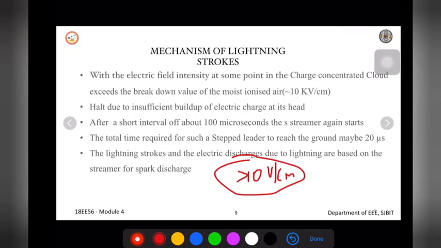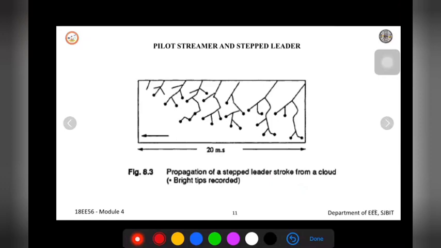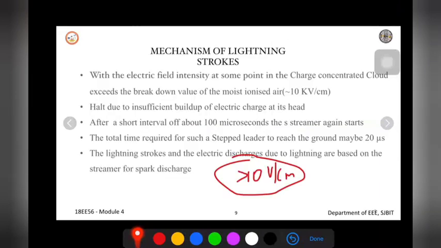So this diagram explains the discharge which is going to happen from the cloud to the ground. This point you can see is called the head of the charges. I'll go back there. So this halt is basically due to insufficient buildup of electric charge. I said that we need a minimum of 10 kV per centimeter, which is sufficient to create a lightning stroke.